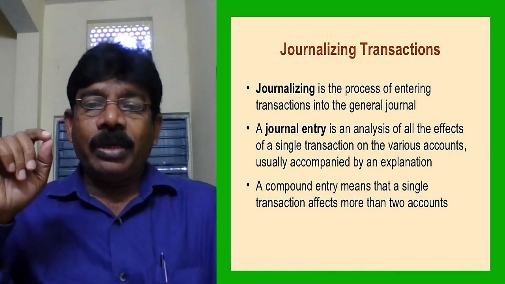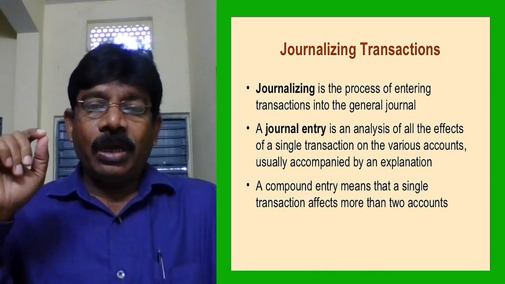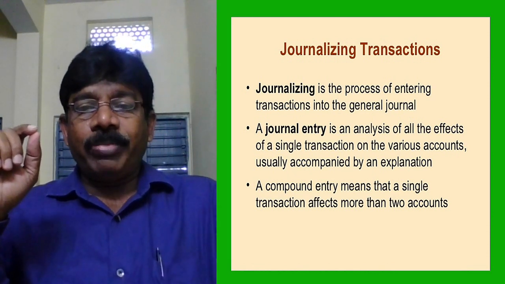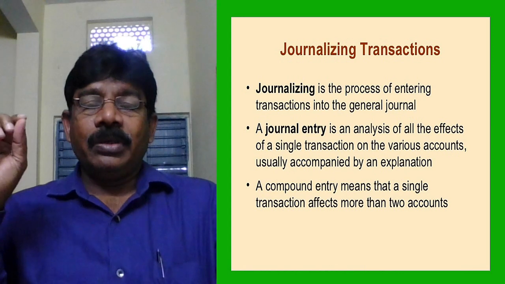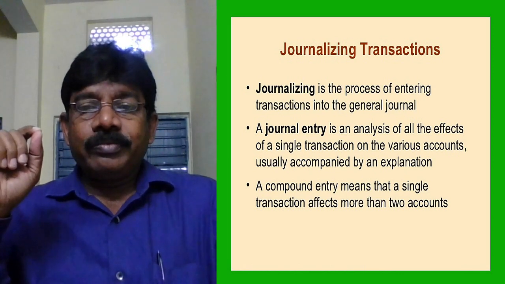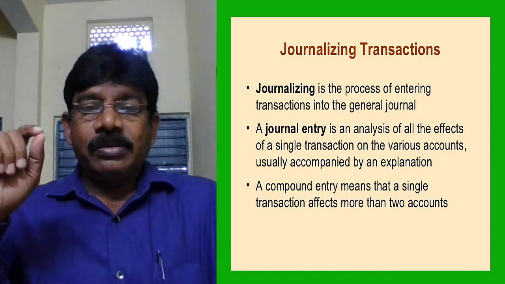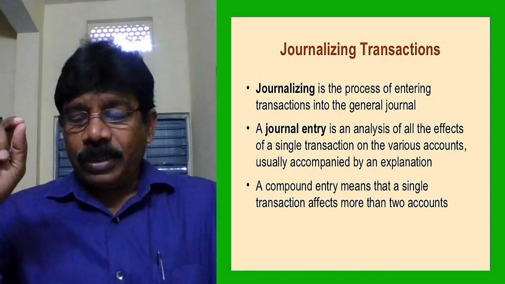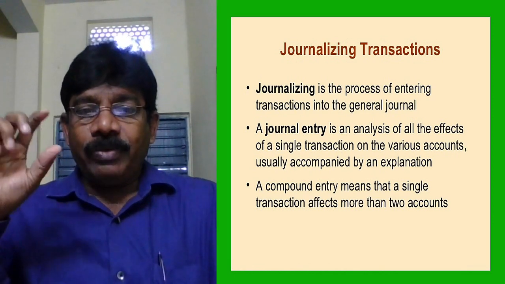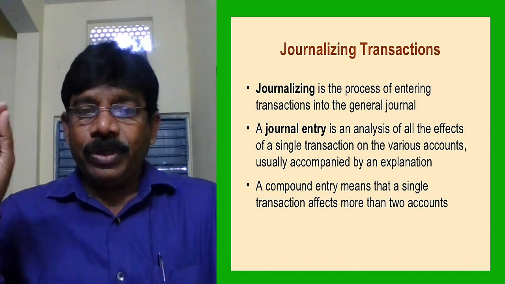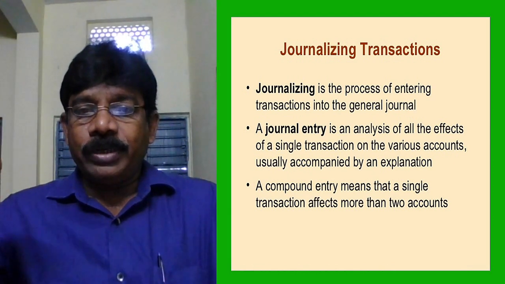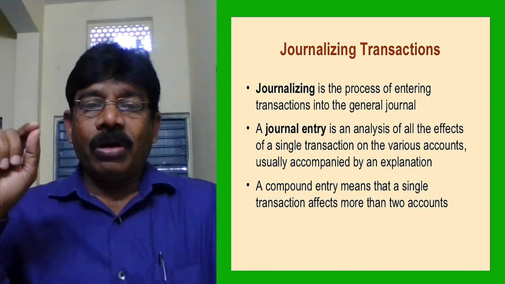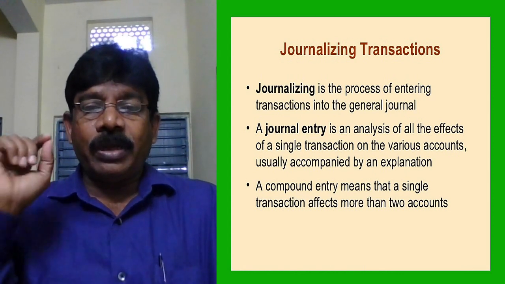Journal entry is an analysis of the effects of a single transaction on various accounts, usually accompanied by an explanation. In a journal entry, we analyze that transaction, and we identify the accounts, we debit one account, we credit the other. So it is an analysis of all the effects of a single transaction.